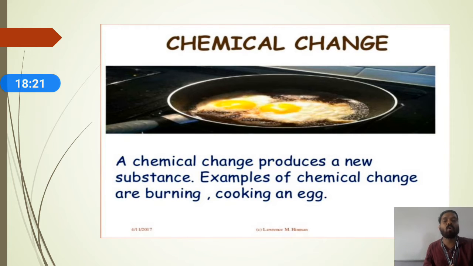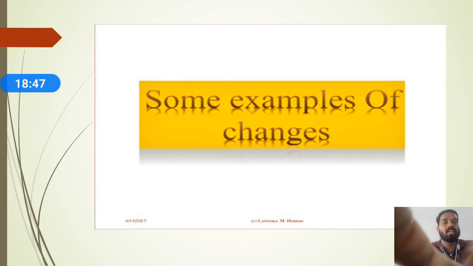Now we are going to see some interesting examples of physical change and chemical change, and simultaneously we can see reversible changes as well as irreversible changes. So let us move to examples of physical changes and chemical changes, or else you can call them reversible changes and irreversible changes. Now we are moving on to some examples of changes.